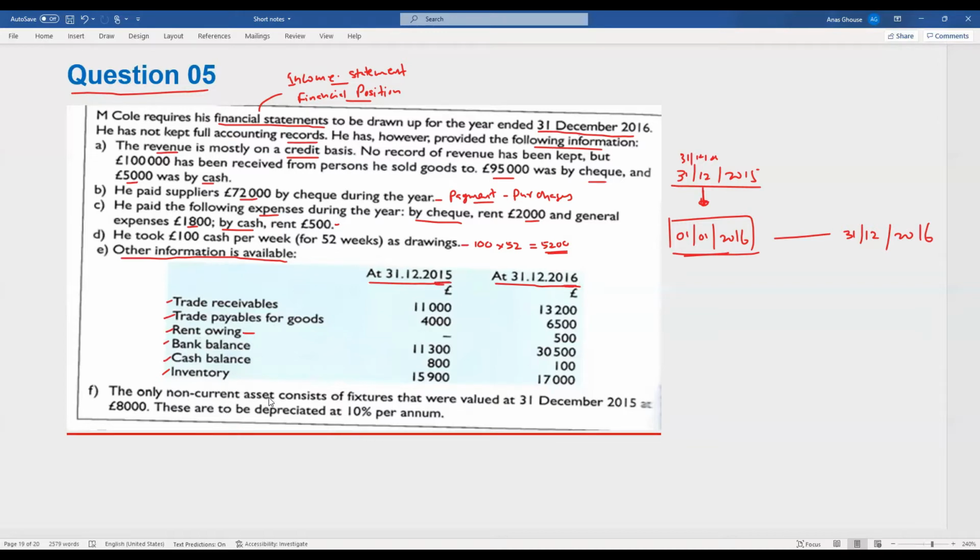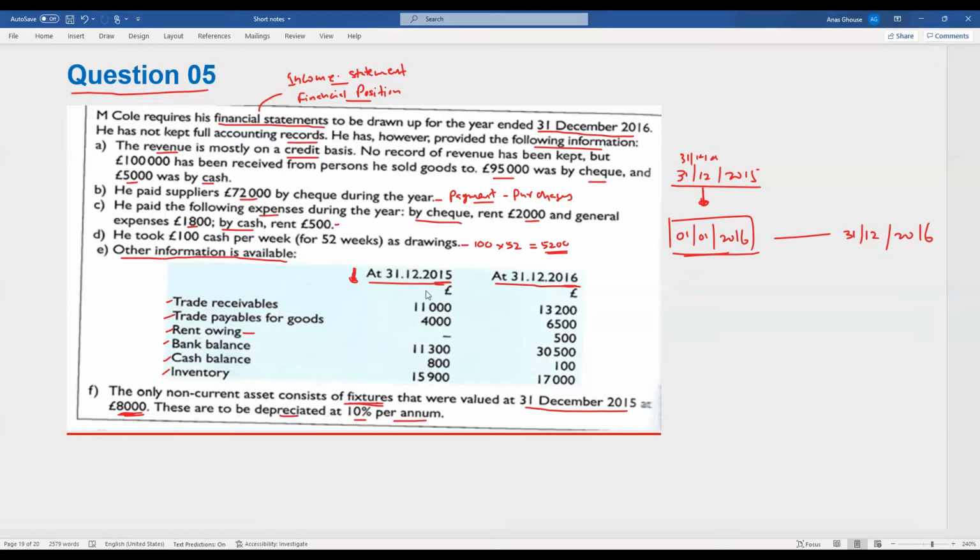The only non-current assets consist of fixtures that were valued at 31st December 2015 at 8,000. These are to be depreciated at 10% per annum.